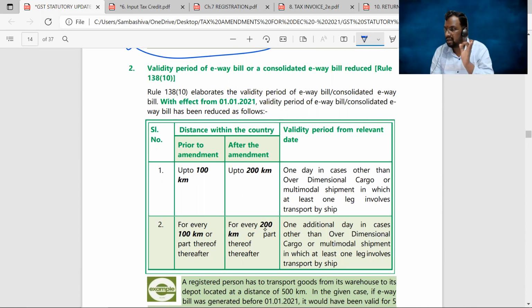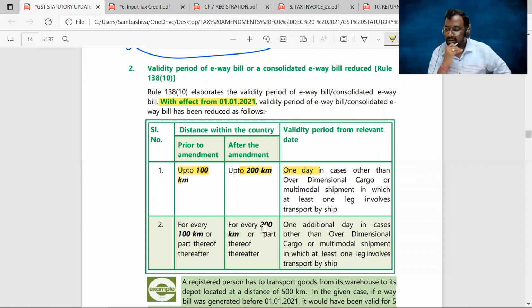Only for other than over dimensional cargo, we have the amendment. And this amendment came into effect from 1st Jan 2021. Earlier, for every 100 kilometers, 1 day was the time limit. Now this 100 kilometers is increased to 200 kilometers.